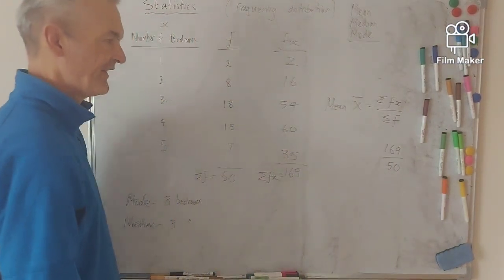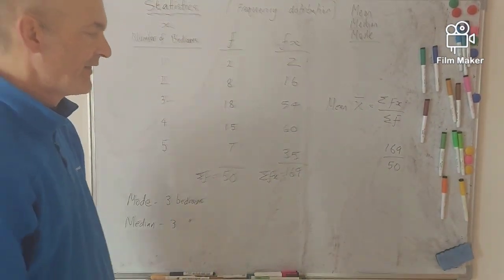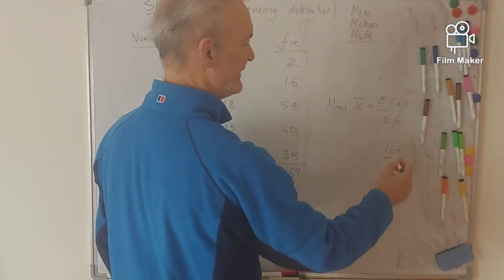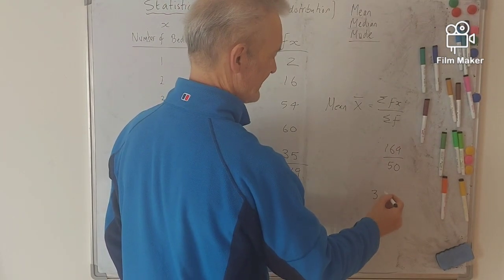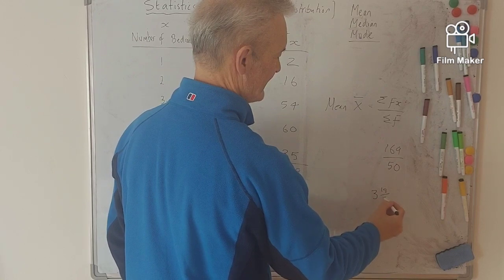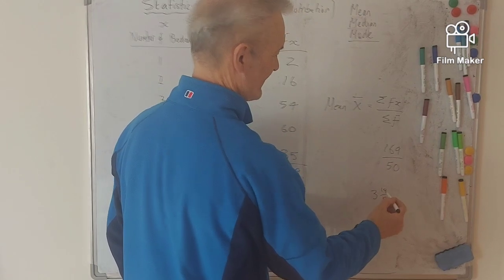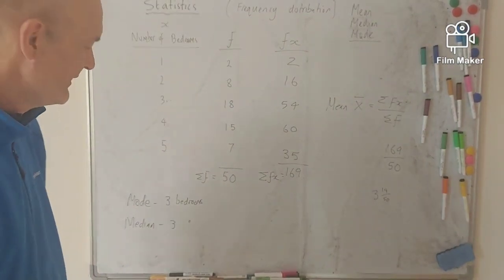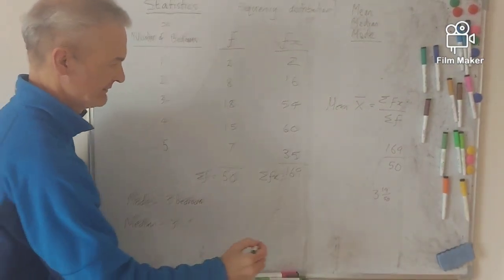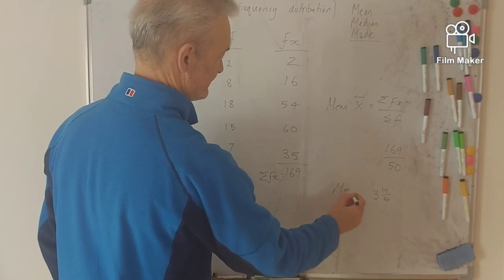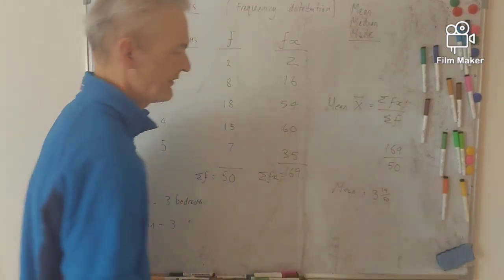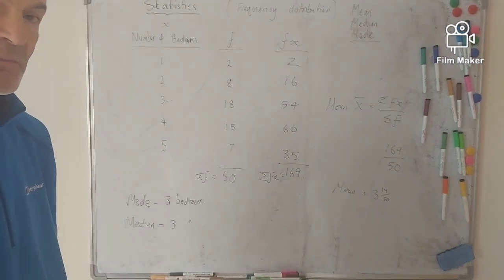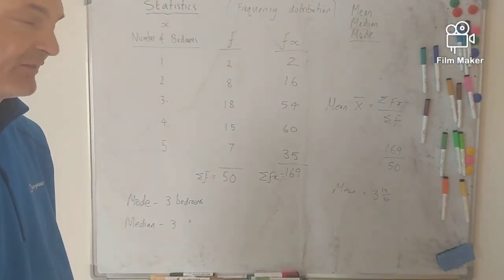So I think you can see that 50 goes into that 3 times with 19 left. So 3 and 19 50ths. You could put that into your calculator and work it out as a decimal if you wanted. So our mean is 3 and 19 50ths. So that's how you find the mean from a frequency distribution.